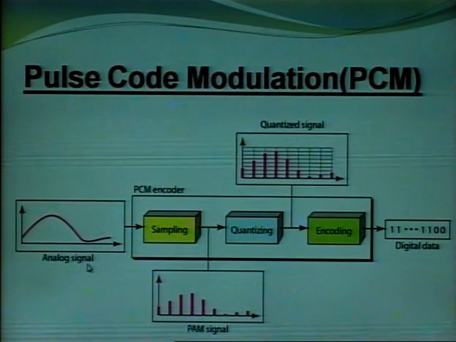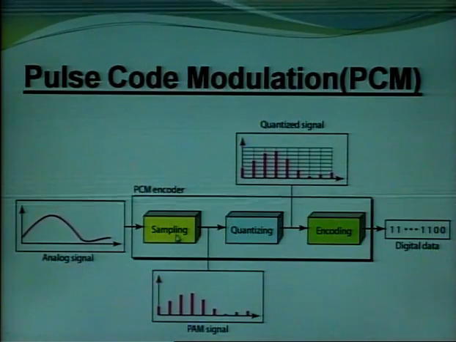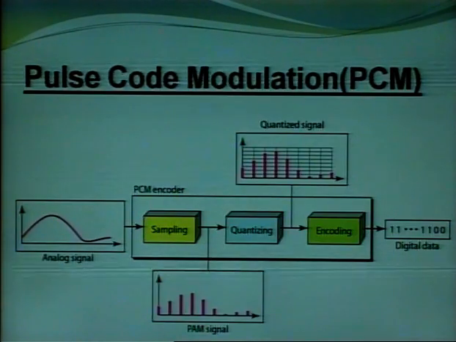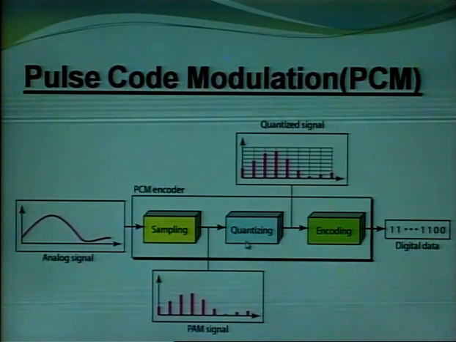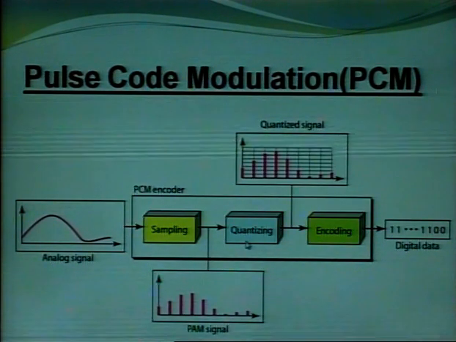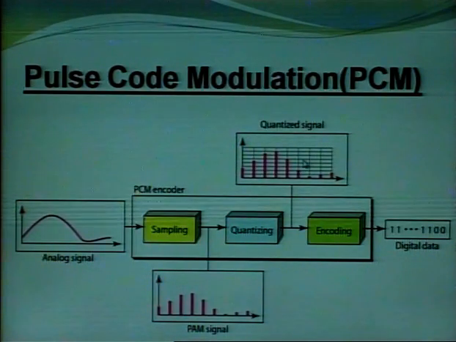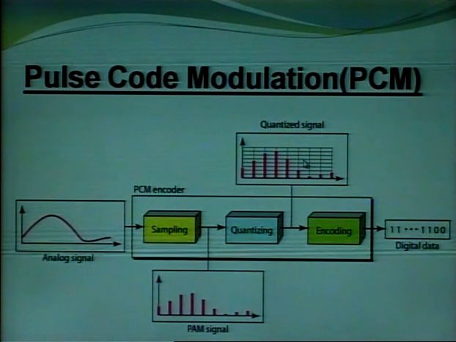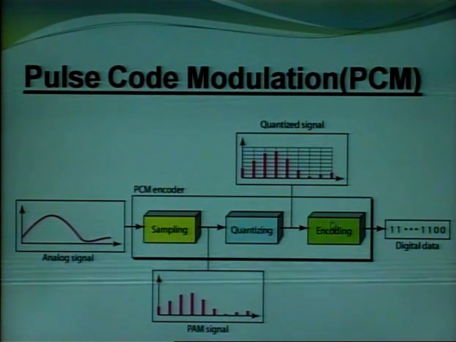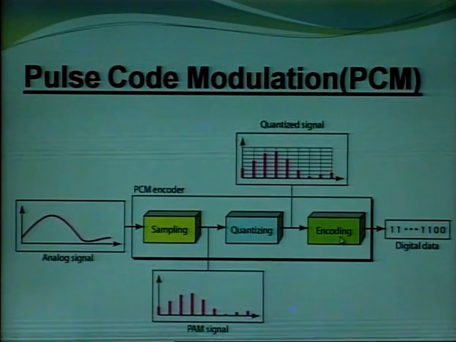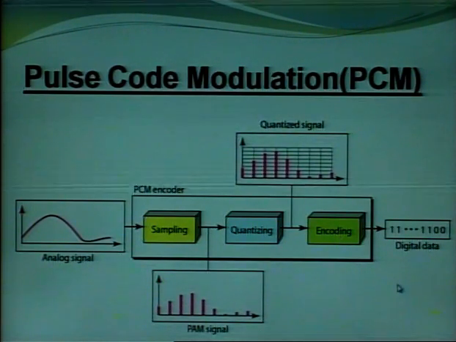Here first of all there is an analog signal. It is applied to a sampling process, and we get a sampled signal. Then this is applied to the quantizing process. These sampled signals are converted into different levels, and these levels are according to the binary digits we have used. These levels are then encoded and we get a binary output which is transmitted serially.